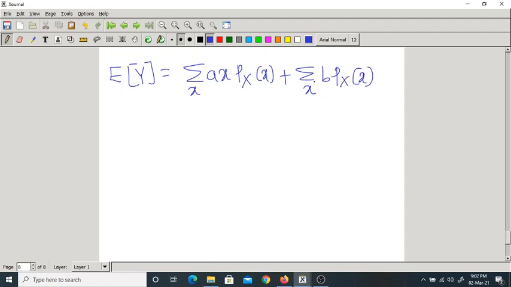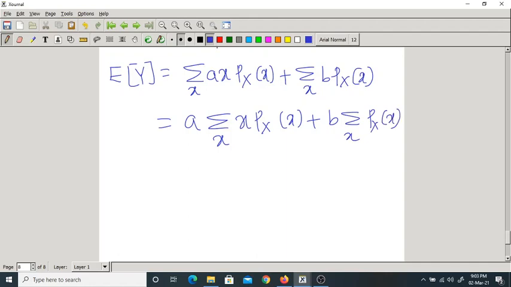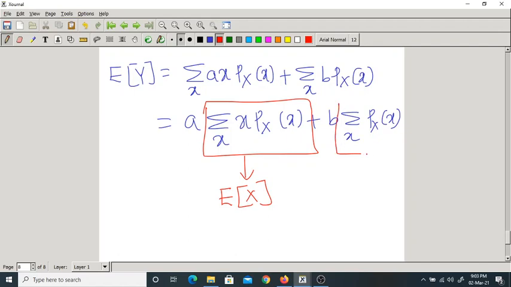Since a and b are constant, you can write outside the summation a into summation over x into px of x plus b into summation over x px of x. Now what is this? That is nothing but expectation of x. What is this? That is sum of all PMFs, which is equal to 1.